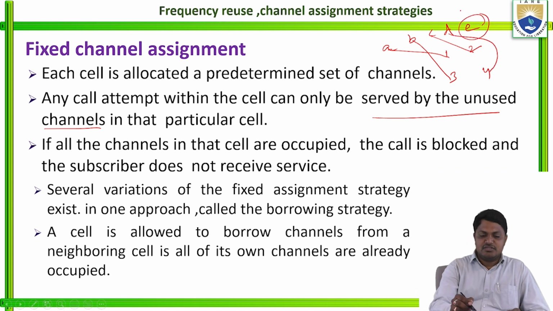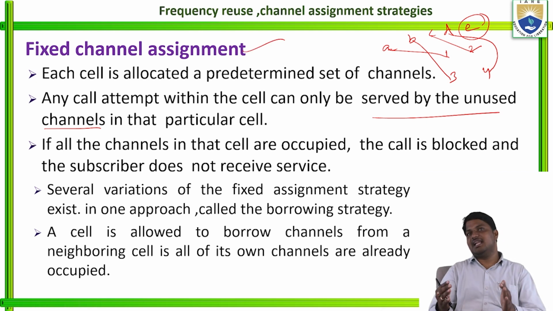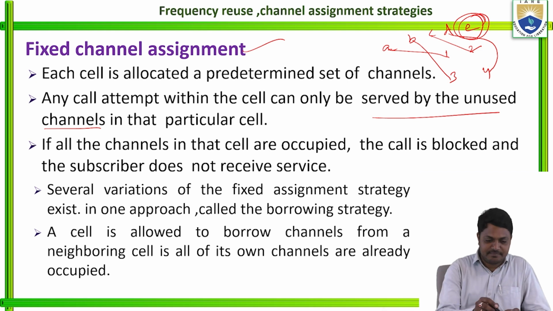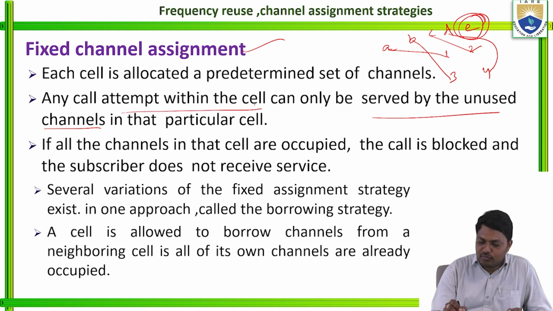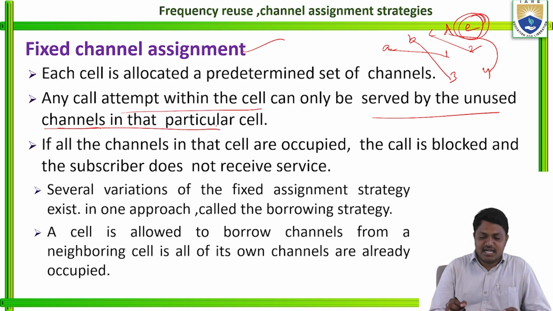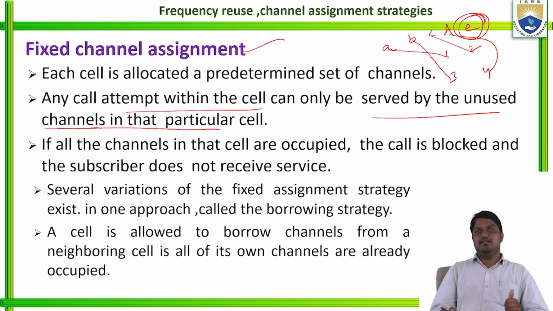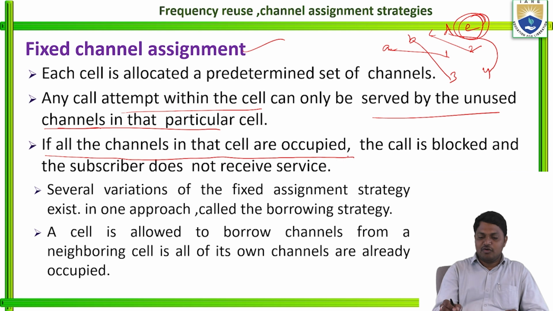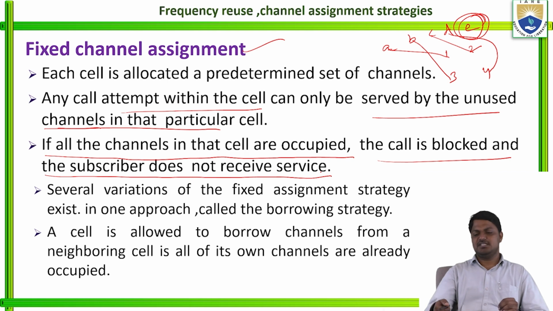So E call here. In fixed channel assignment, predefined sets of channels are connected, right? So here the 5th call is automatically blocked in fixed channel assignment. See here, any call attempted within the cell can only be served by an unused channel in that particular cell. If the channel is busy, or all the channels in the cell are occupied, then the call is blocked and the subscriber does not receive the service. So this is the pattern.